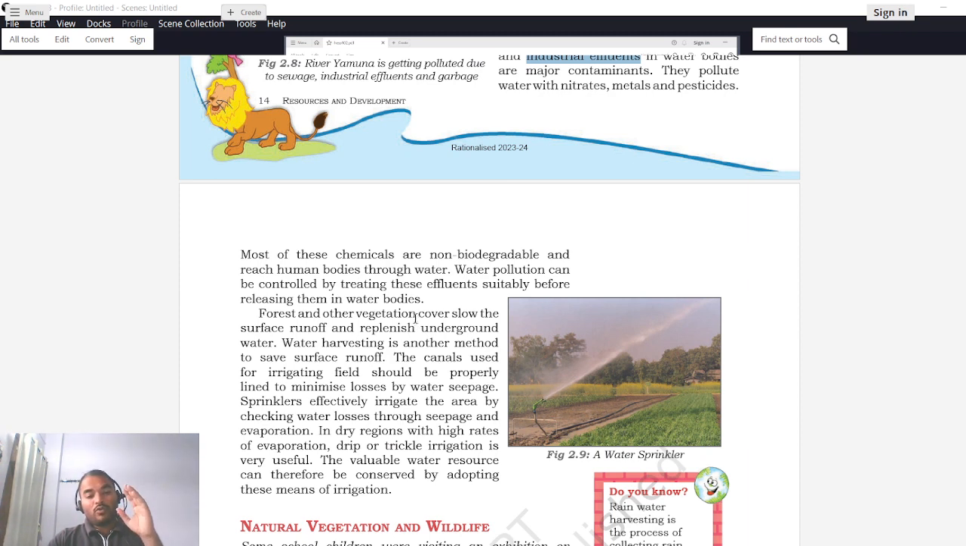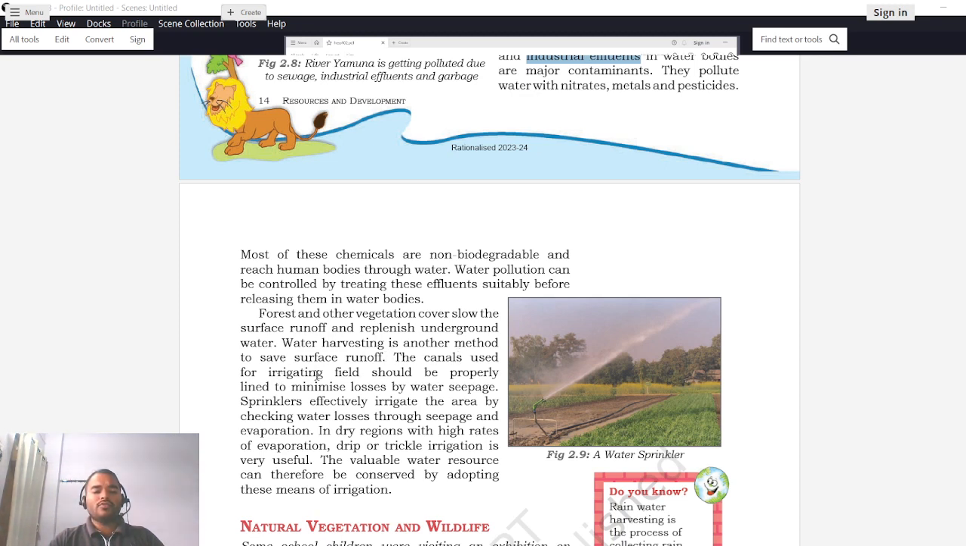Since the percolation rate has increased, more water will flow underground, instead of just running off and going into rivers and further into the sea, right? So the underground water table in this way could be increased by allowing water to percolate into the soil. So water harvesting is another method to save surface runoff.